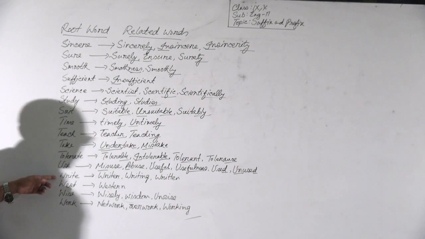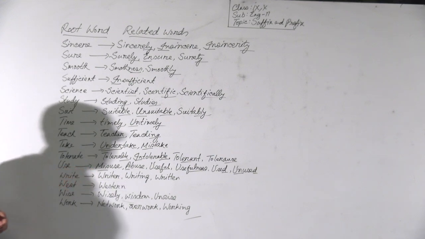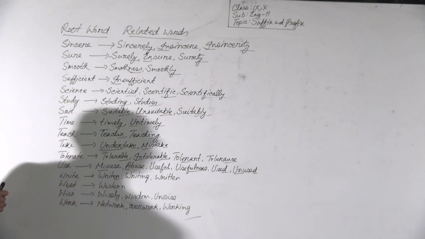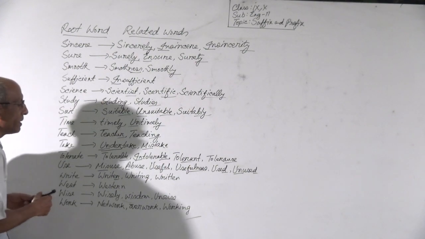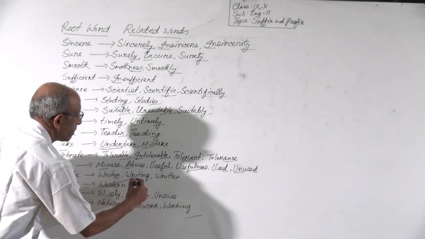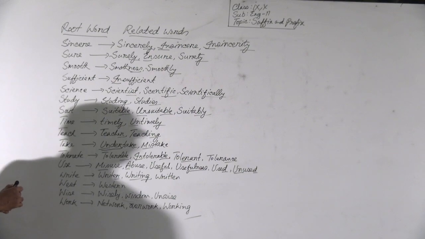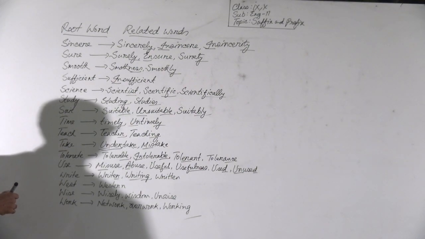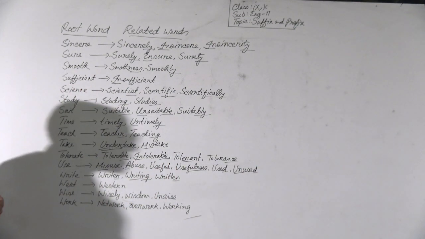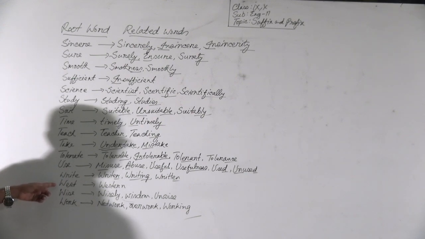Then write. Write is a verb. From write we can make writer by adding the suffix r. Then we can make writing. Writing is a noun, made by adding the suffix ing. We can make written by adding the suffix en. Written is the past participle form of write. This is an adjective.